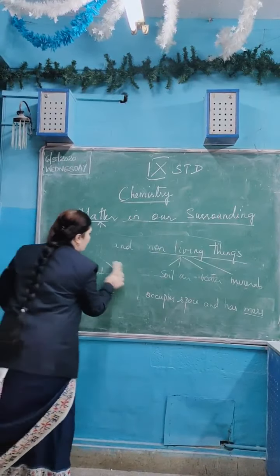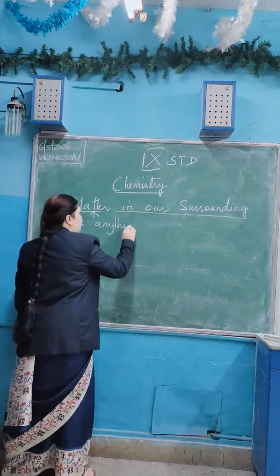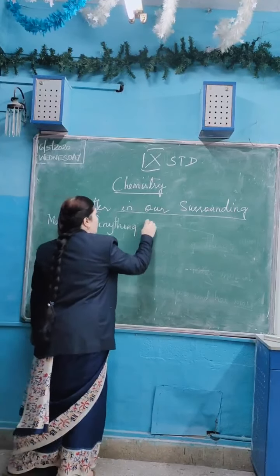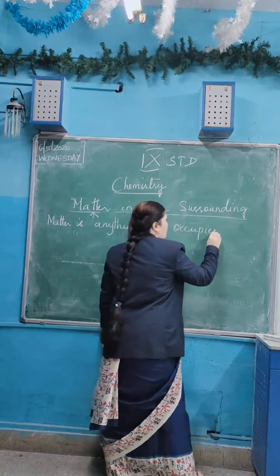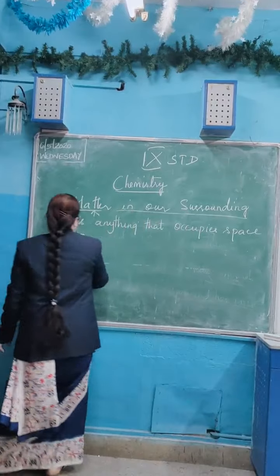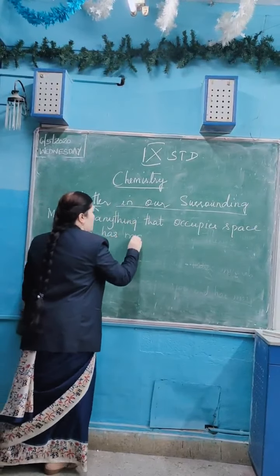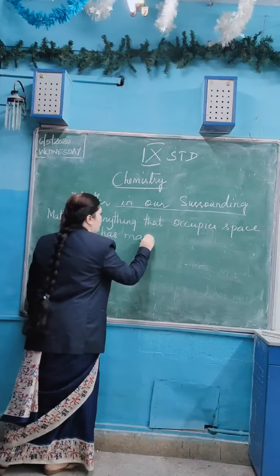The first point: matter is anything that occupies space and has mass. Take down this first point.